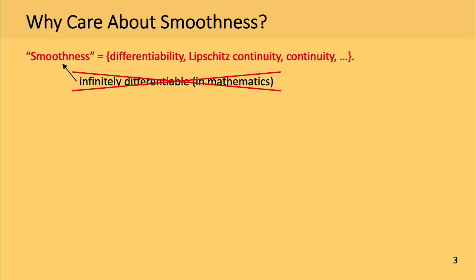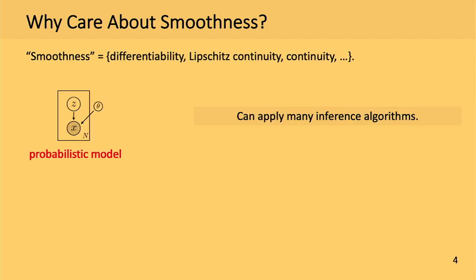So before I start, I'd like to make a clarification, which is in this talk, the term smoothness will mean any kinds of property of functions describing well-behavedness, such as differentiability or Lipschitz continuity. Okay, then, given such definition, why should we even care about such smoothness properties at the first place?